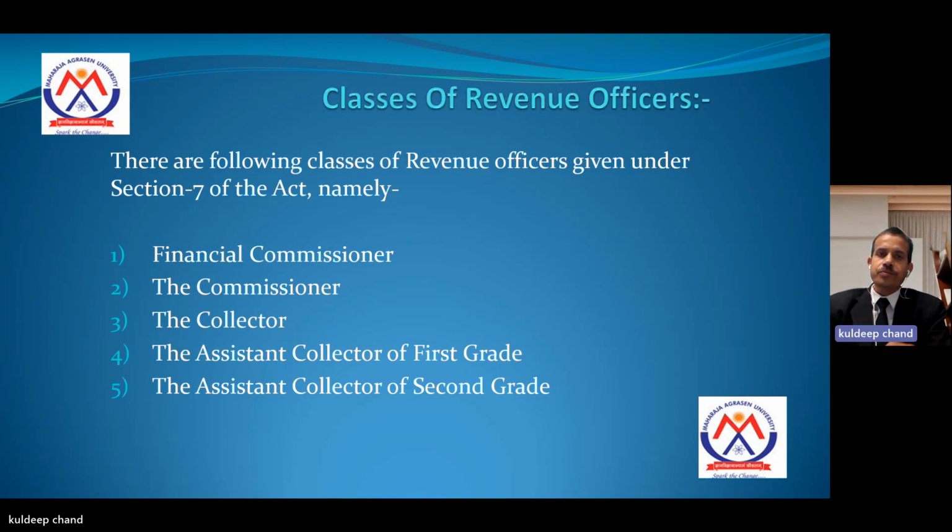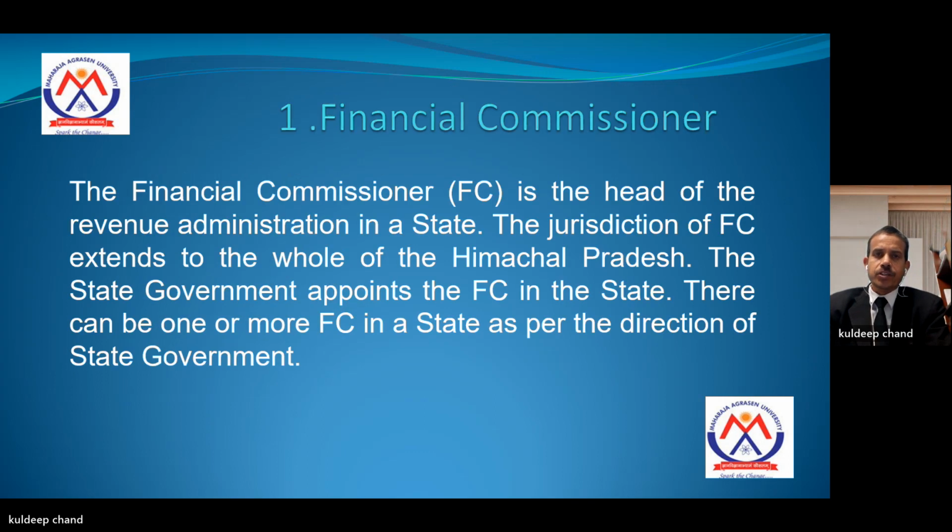There are the following classes of the revenue officer given under section 7 of this act. These are financial commissioner, the collector, the assistant collector of the first grade, and the assistant collector of the second class. Financial commissioner: the financial commissioner is the head of the revenue administration in the state.